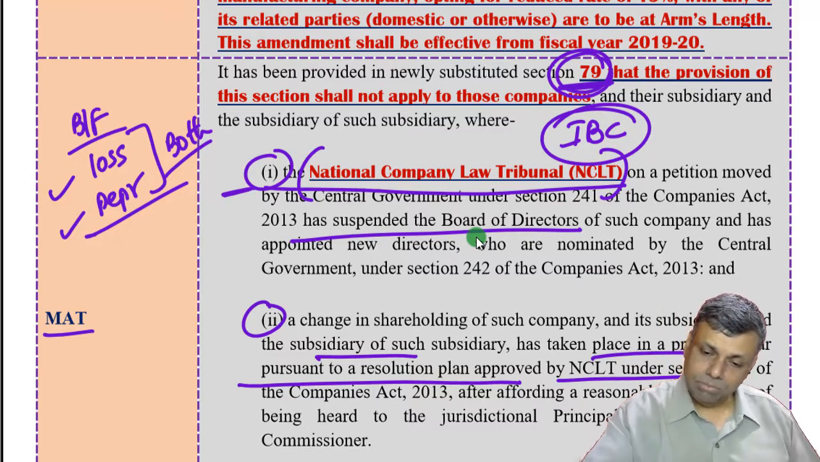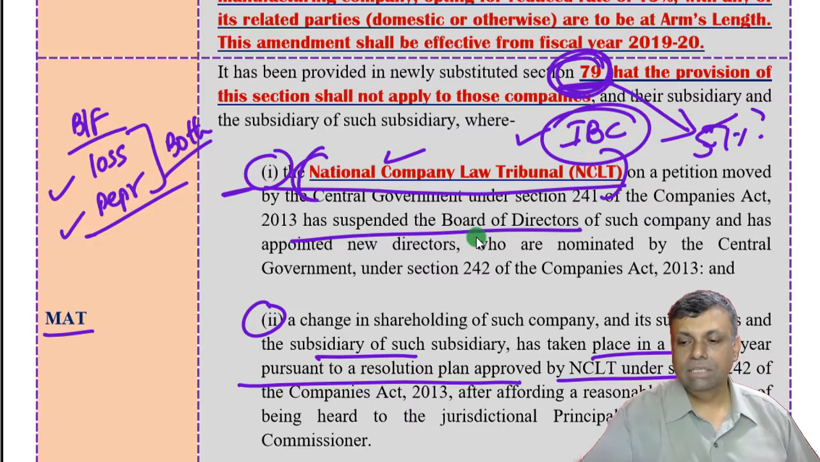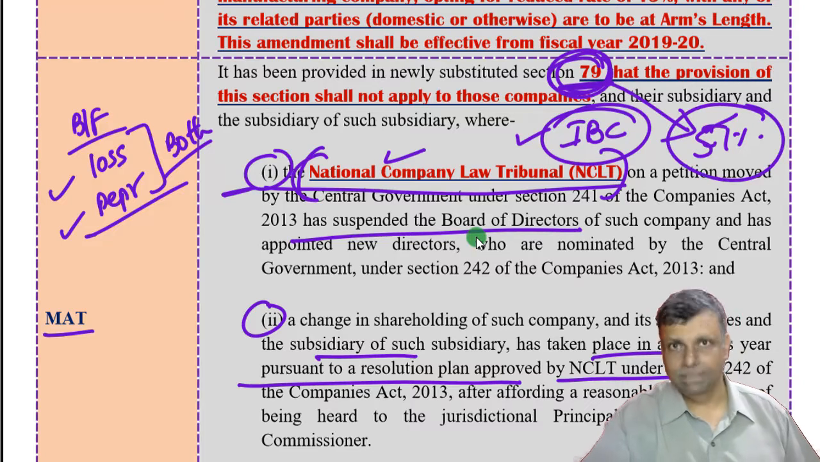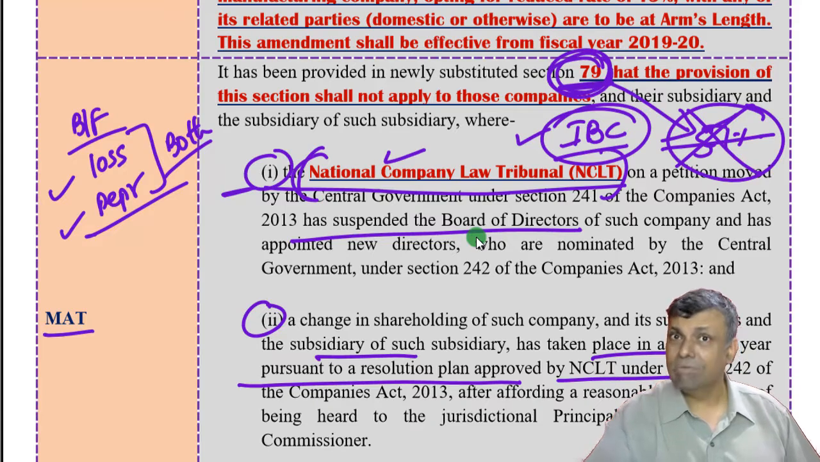Now these companies which are covered by NCLT or companies covered by IBC, so these two types of companies. Under section 79 there is a condition of 51% shareholding. That means the 51% of the shareholders in the year in which there was a carry forward of the loss, and in the year in which there is a set off, 51% of the shareholders must be the same. Now, if you are a company covered by IBC or covered by NCLT, then this 51% condition is not applicable. My dear friends, let me tell you that this is not applicable.